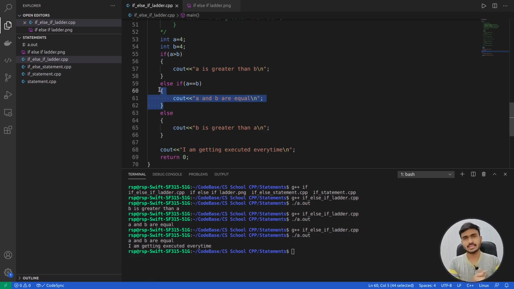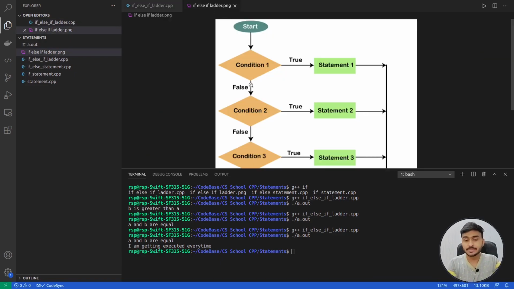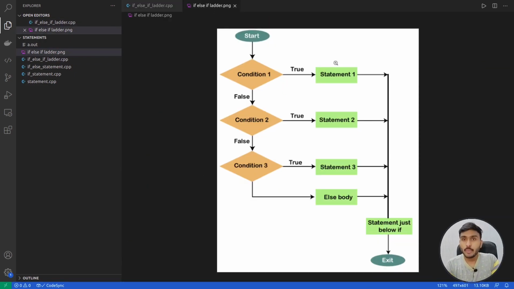I have told you this in some of the previous videos, right? So once this block gets executed, where is the execution going to come? Execution is going to come over here. Okay, so that is something that I explained to you with the help of this flowchart. Whenever any block gets executed, the statement below the if else if ladder gets executed. So in this way the execution works in the if else if ladder.